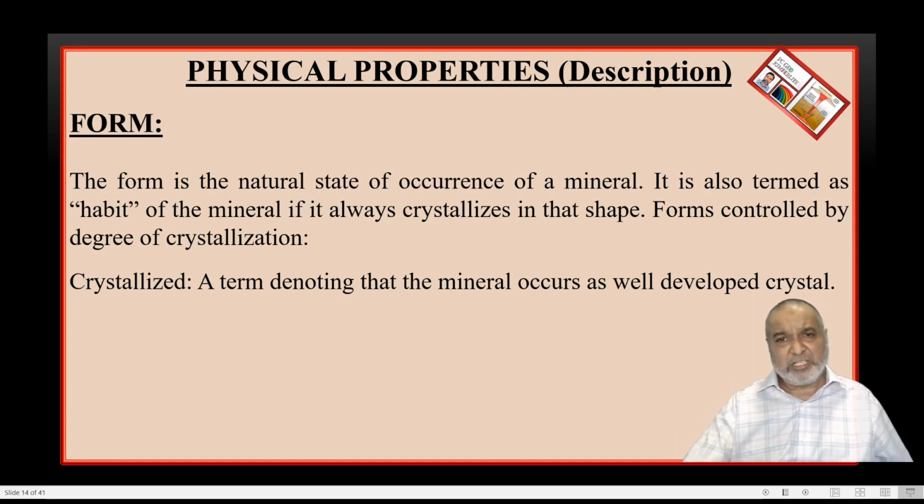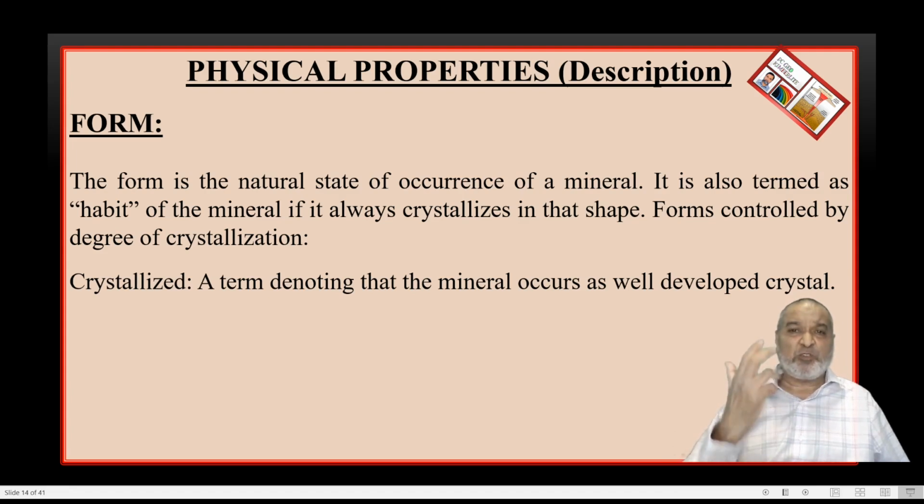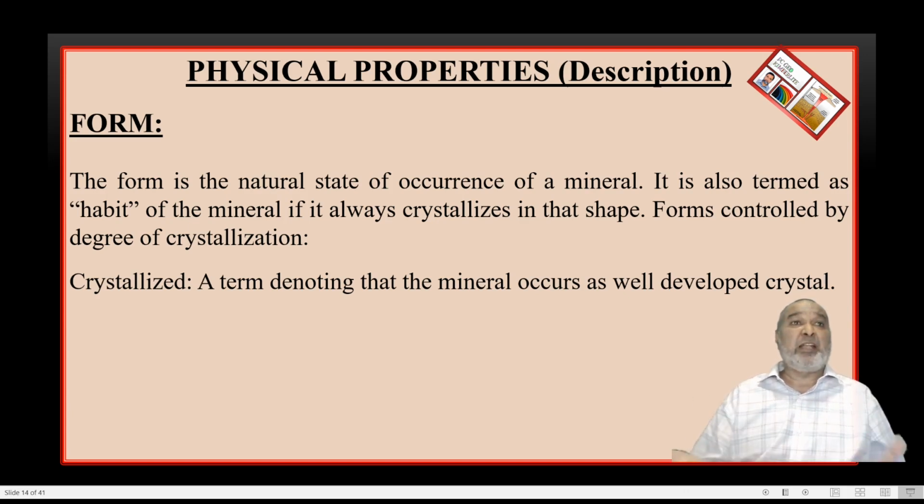If vertical and inclined faces are present in a quartz, then that mineral shows the crystallized form. Simple one: faces, edges, corners are present, then the mineral shows well-developed crystals.